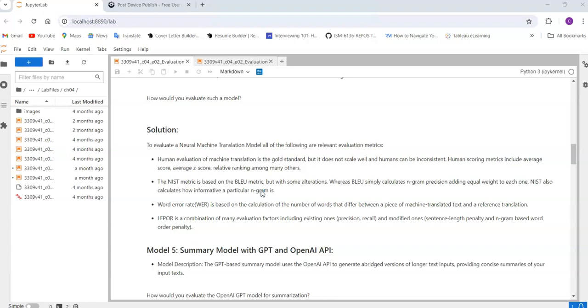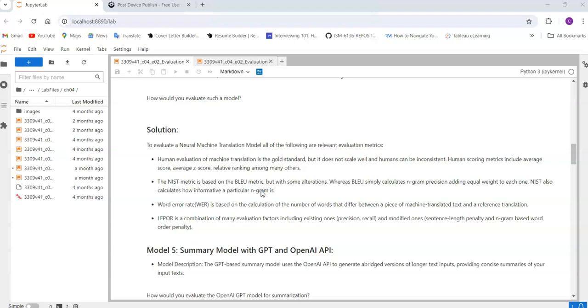Okay, all the formulas and details I will cover in one video in our machine learning series so that you can easily understand. But as of now, make sure NIST is also one of the best metrics, based on the BLEU metric. That can be useful for this particular model. Okay, next, word error rate.